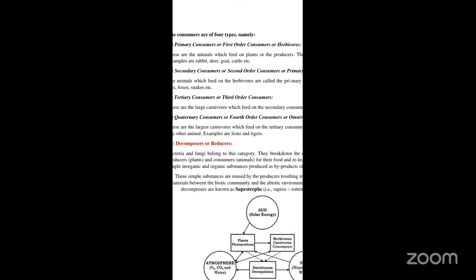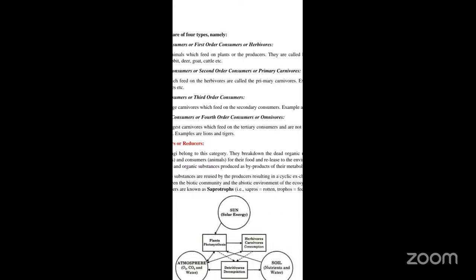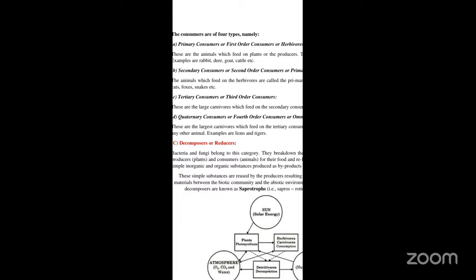And these simple substances are again reused by the producers, resulting in the cyclic exchange of the minerals or the materials between the biotic community as well as the abiotic environment. And hence the decomposers are also called saprotrophs, or also reducers. Okay, so this is the relationship within an ecosystem.